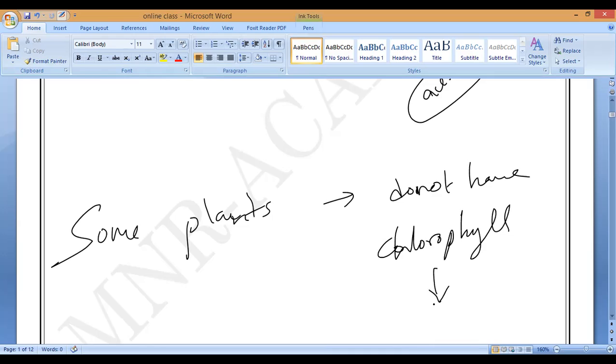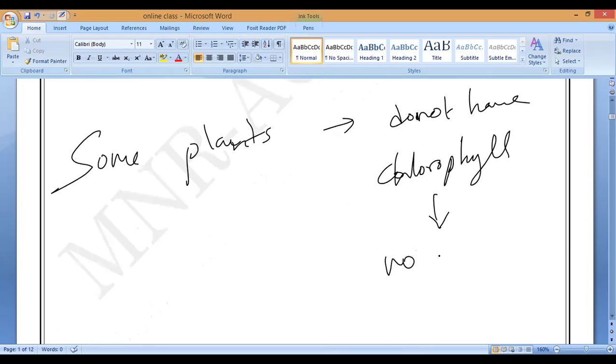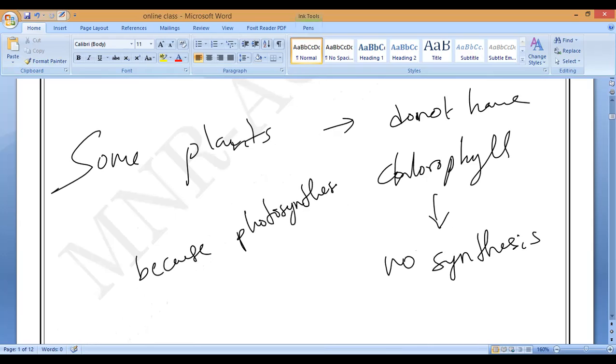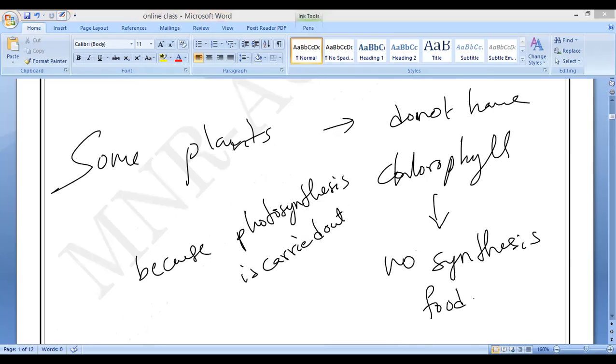No chlorophyll, no photosynthesis. No synthesis of food. Is it yes or no? Because what is the reason? Because no photosynthesis is carried out. Very good. So no synthesis of food. That is why the plants which do not contain chlorophyll cannot synthesize their own food. These kinds of plants are called heterotrophic, and they depend for food on other organisms. Do you understand?